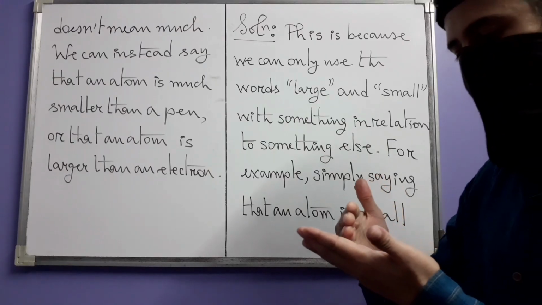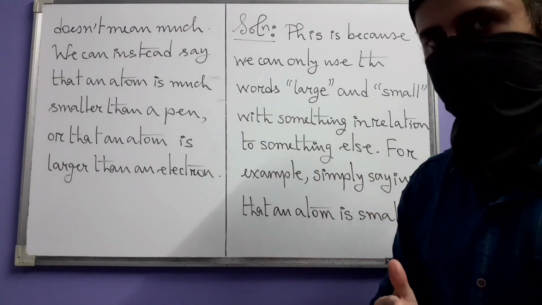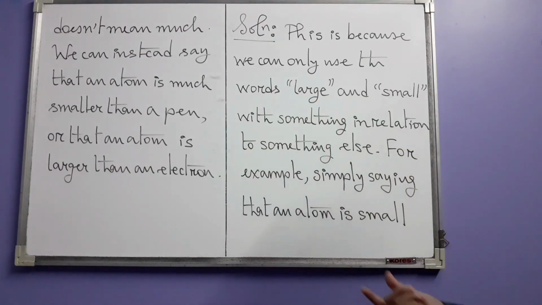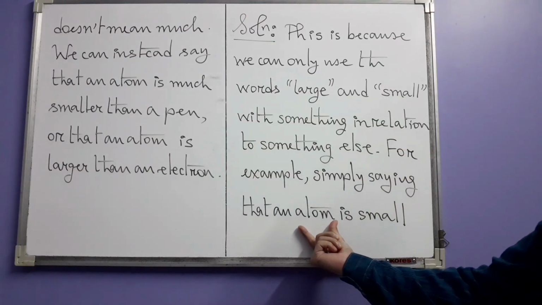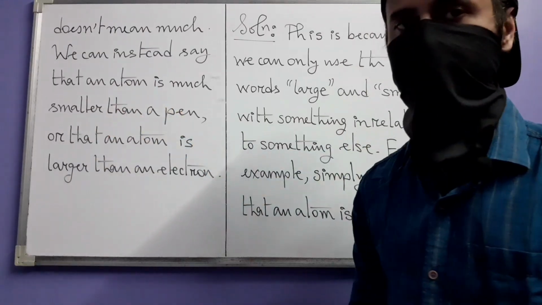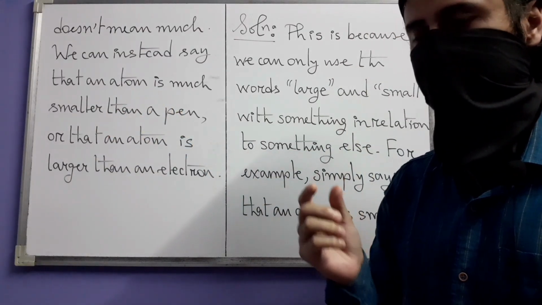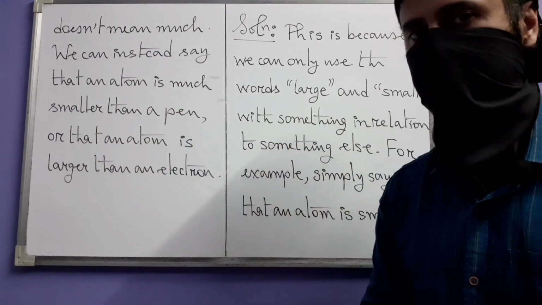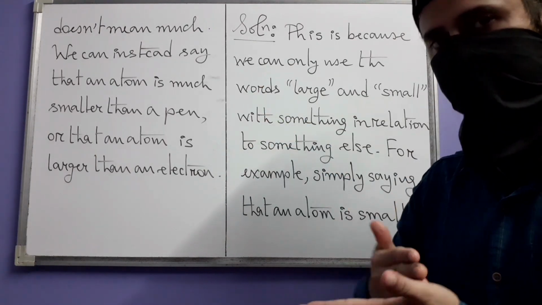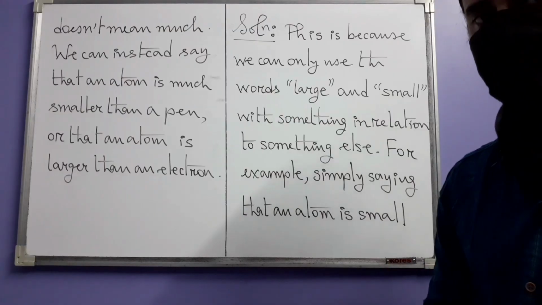So when there is nothing to compare it to, then these words don't really mean anything. You see that with this object, an atom, you are using the word smaller. If you just simply say a small atom, that doesn't really mean much. But smaller than a pen, then there is a comparison. That means something.